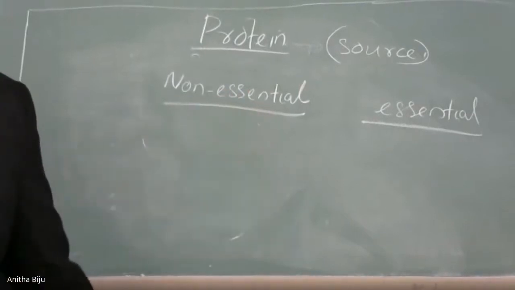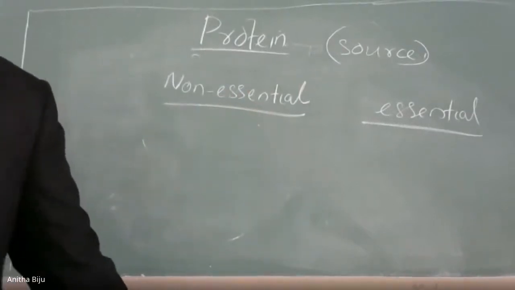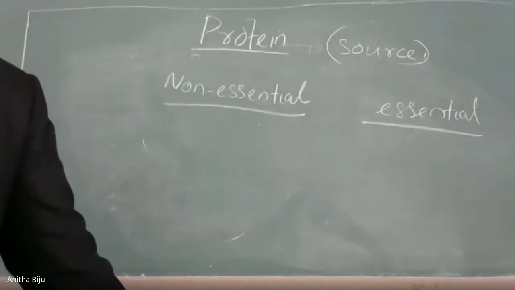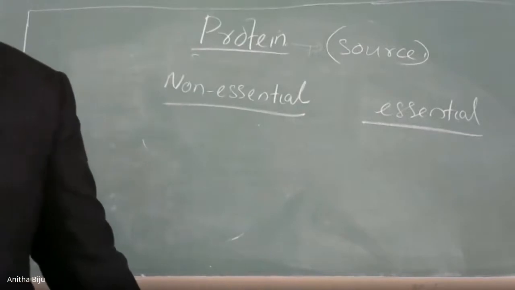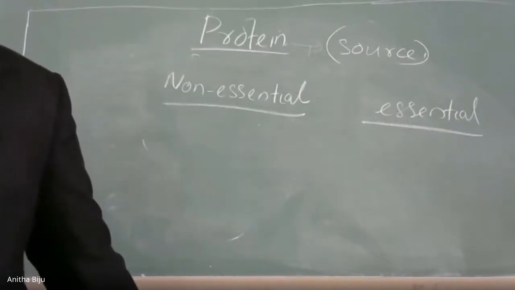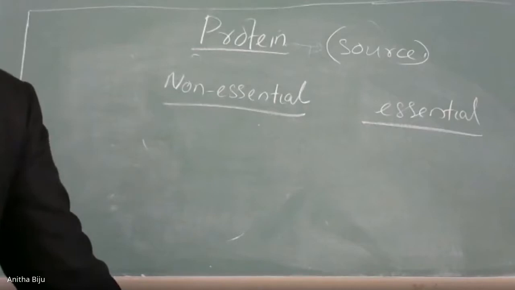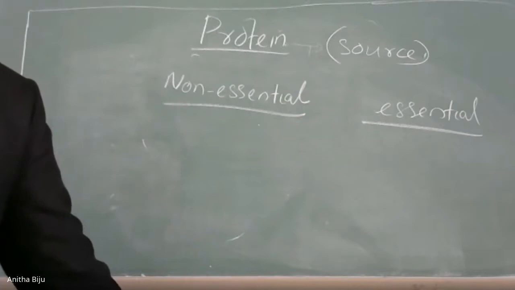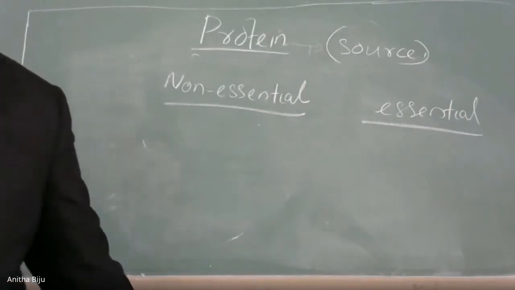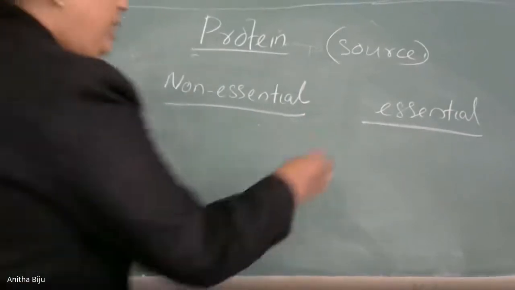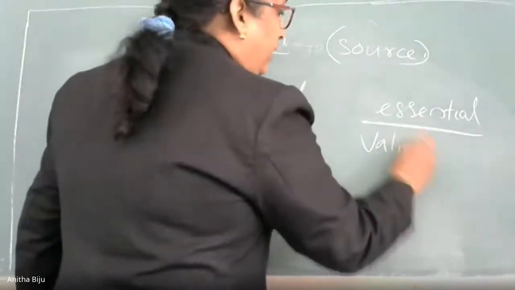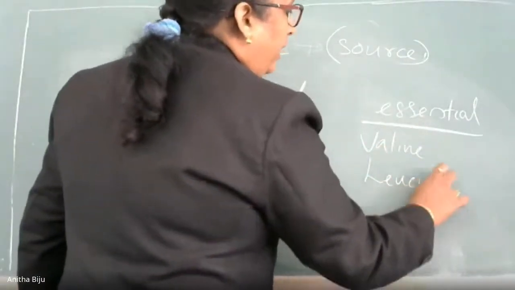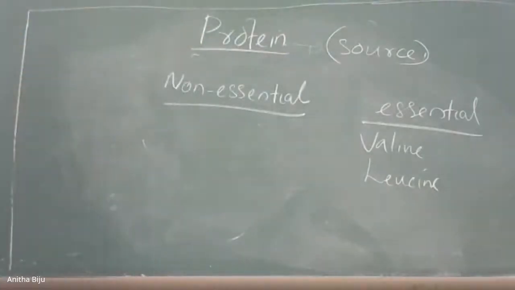And essential amino acids are those amino acids which are obtained from our diet. There you can again remember the similar example that we have already done. So you can write the example again. We can remember two neutral amino acids in this case, the next two examples. Which are they? Valine and leucine. Valine and leucine come under the category of essential amino acids.